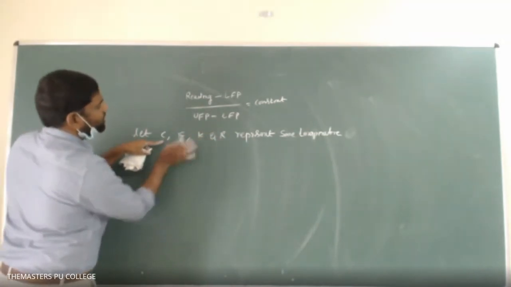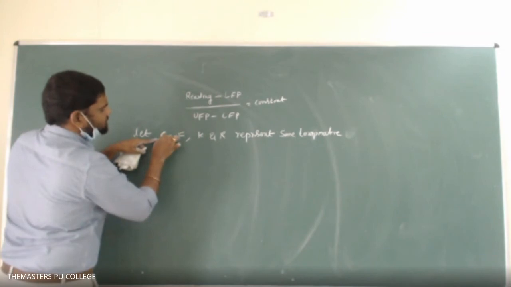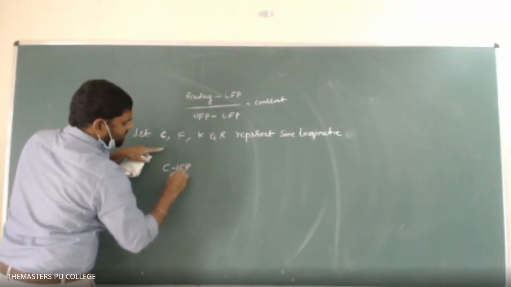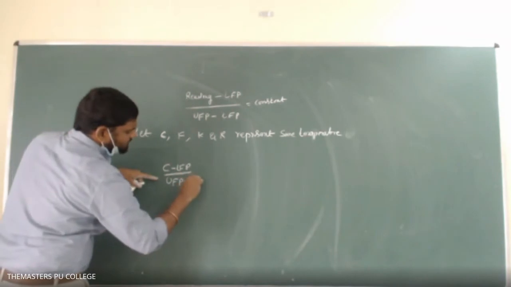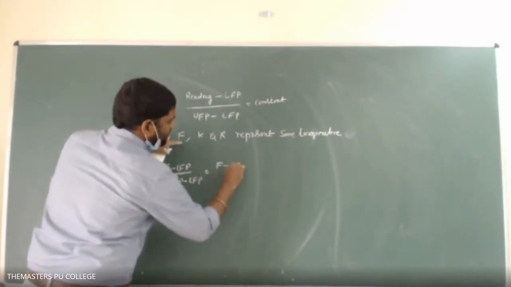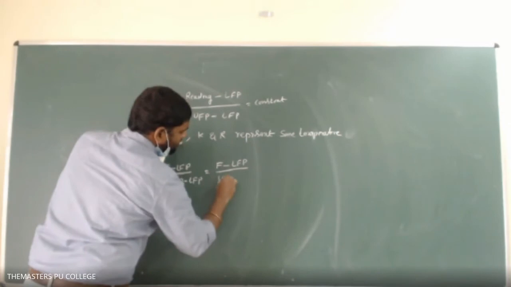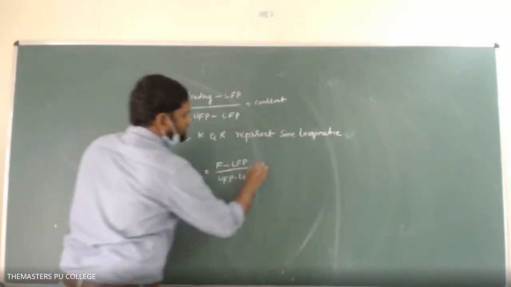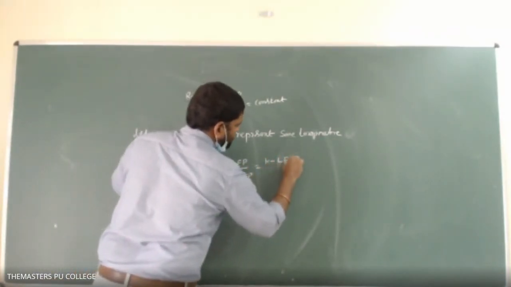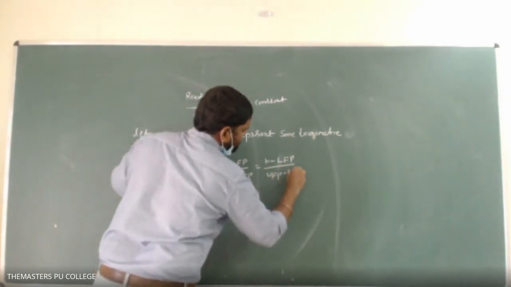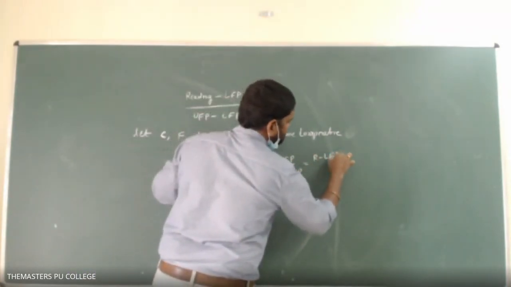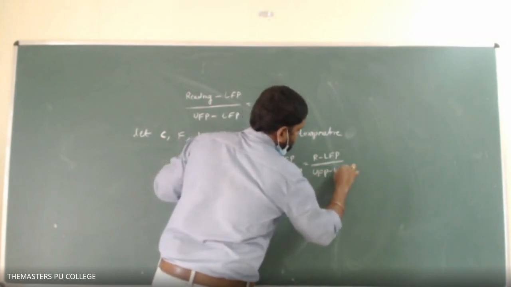C is the reading on Celsius scale: C minus LFP divided by UFP minus LFP is equal to F minus LFP divided by UFP minus LFP, where F is the reading on Fahrenheit scale, is equal to K minus LFP divided by UFP minus LFP on Kelvin scale, is equal to R minus LFP divided by UFP minus LFP on Reaumur scale.